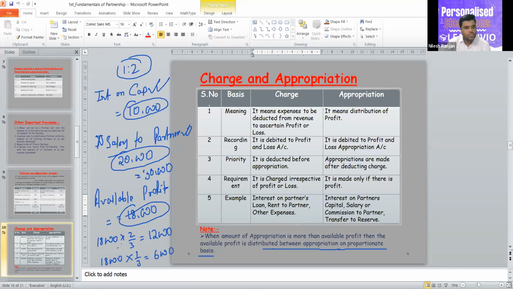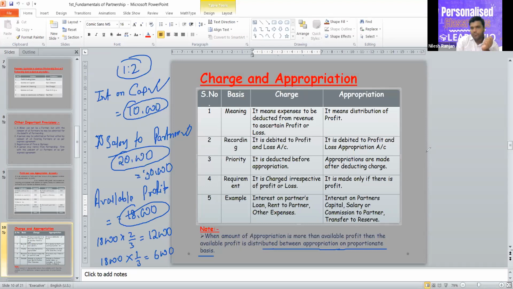So it will be distributed according to the ratio, on the basis of the total amount of appropriation. There is one more method. I'm explaining it also so that if you understand this concept better, you can use either one.